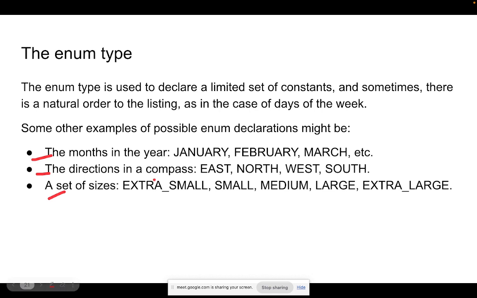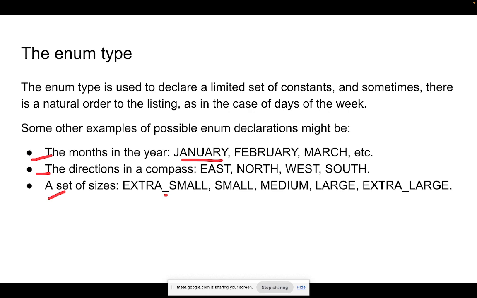And one other thing that you might observe by now is that for an enum everything has to be written in capitals, and if you want to add two or more words, you separate them with an underscore. So the values in an enum have to be capitals by convention.